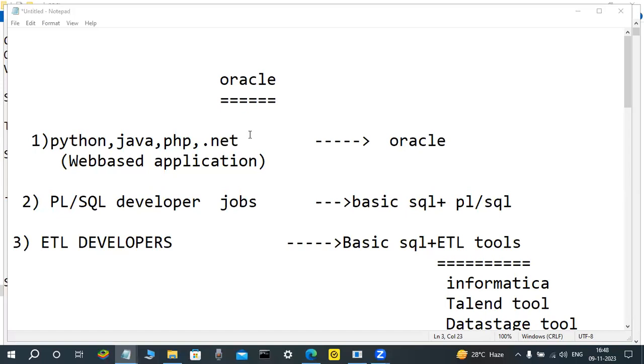Suppose for SQL Server, then you learn the SQL Server course. These skills are enough for SQL, these are so many things. Once you are learning, you will understand. Tomorrow I will tell you.